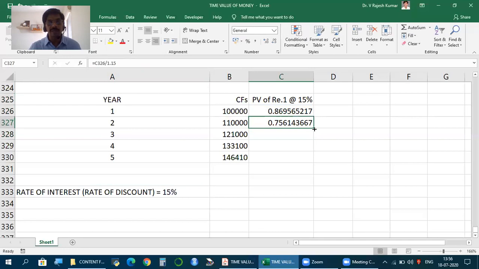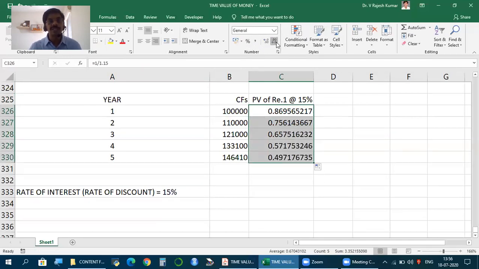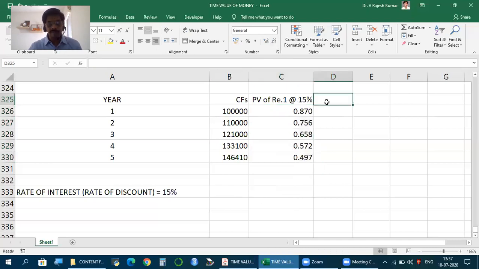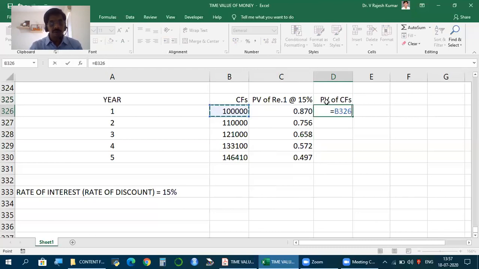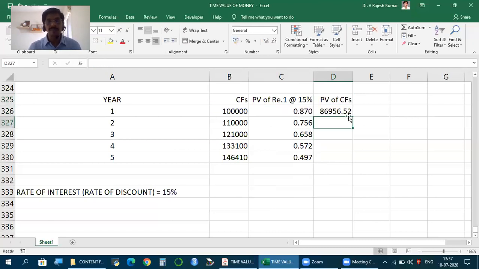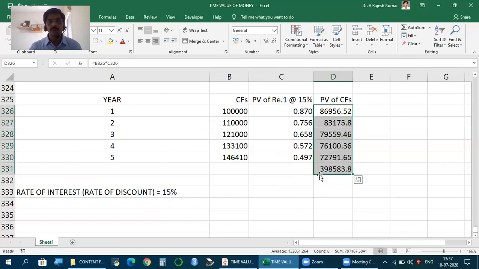Keep dividing, you get. But while writing, you can just write up to 3 digits or 4 digits, whatever the practice. Depending on what you take, you may have some small variations. Those variations are irrelevant, doesn't matter. Have a standard practice, 3 or 4 digits, and calculate. So present value of cash flows. Now, when you do this, what I get is the present value of growing annuity, showing on Excel, where all the calculations will become simple for us.